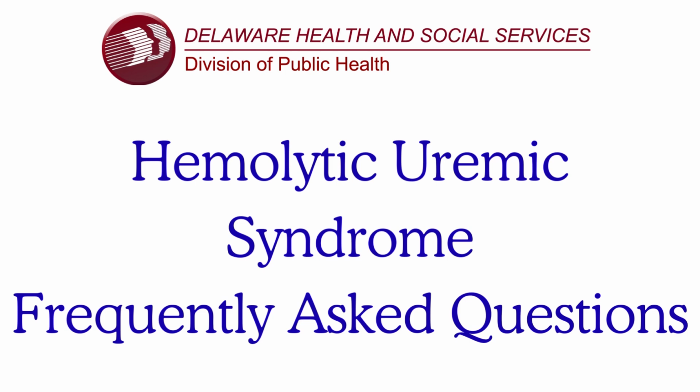Who gets hemolytic uremic syndrome? Anyone can become infected with certain strains of E. coli bacteria that cause diarrhea, loose stools, but young children and the elderly are more likely to develop HUS. HUS usually occurs between the 8th and 12th day following the onset of diarrhea, although it may occur a few days or several weeks after the diarrheal illness.